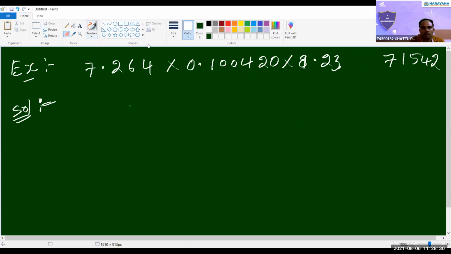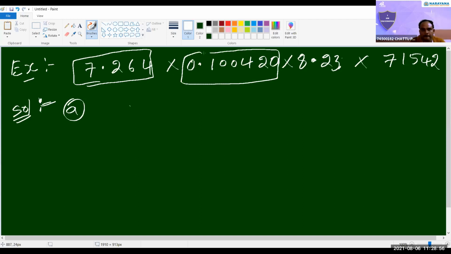Sir, in the example you have written something, 0 or 9? 9.23, sir. 8.23. Okay, right. See, my first rule is what here? Identify the least significant digit number. So here, how many significant figures are there? 4. Here, how many significant figures are there? 5.